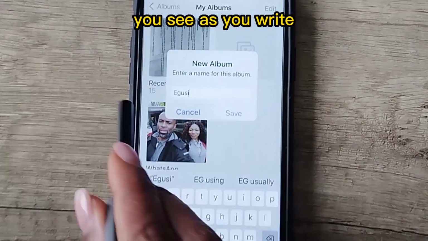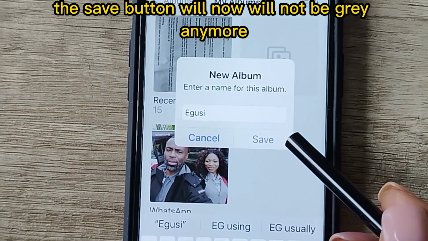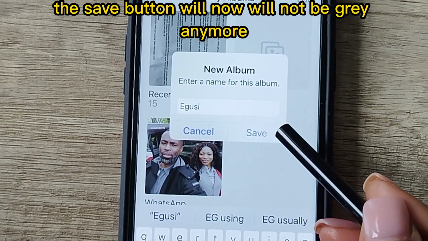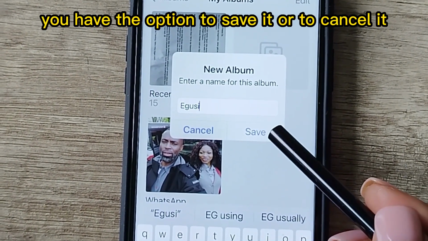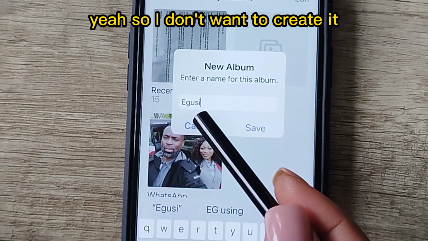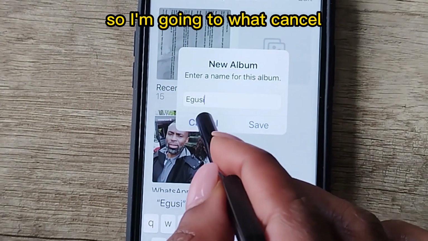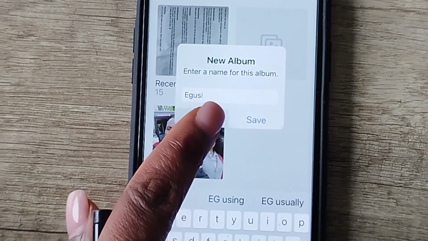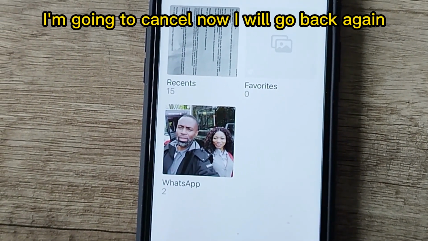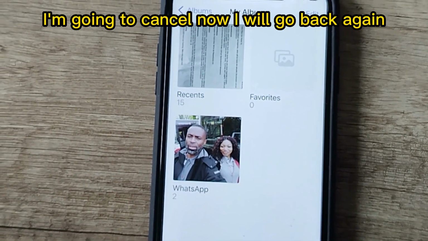You see, as you write, the Save button will not be gray anymore. You have the option to save it or to cancel it. I don't want to create it, so I'm going to what? Cancel. Now I will go back again.